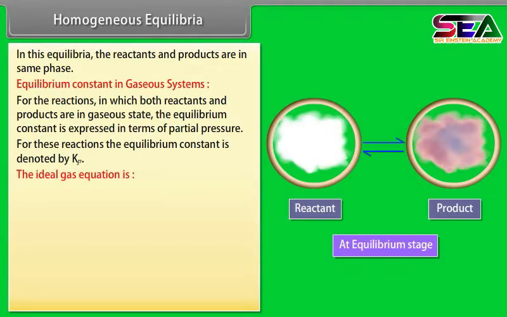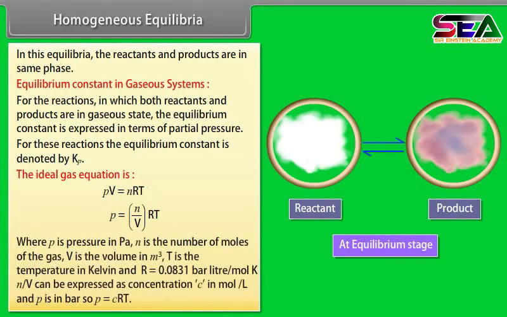The ideal gas equation is PV equals nRT. P equals n by V RT, where P is pressure in pascal, n is the number of moles of the gas, V is the volume in m cube, T is the temperature in Kelvin, and R is equal to 0.0831 bar liter per mole Kelvin.